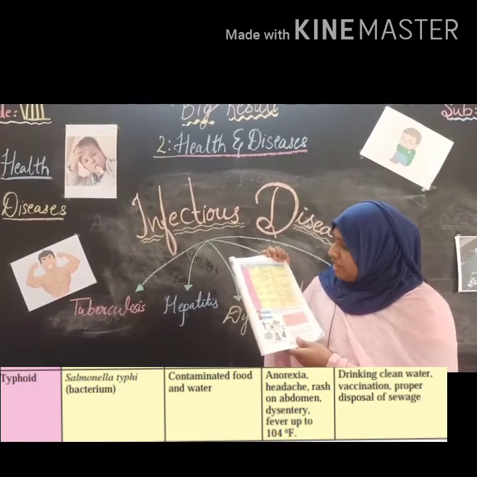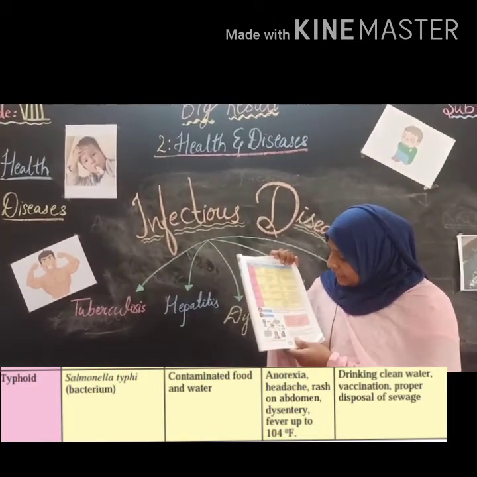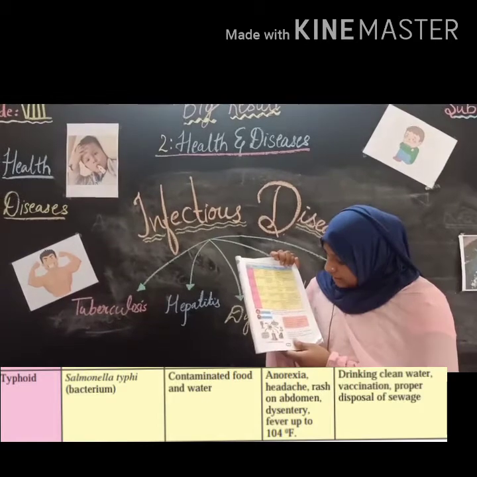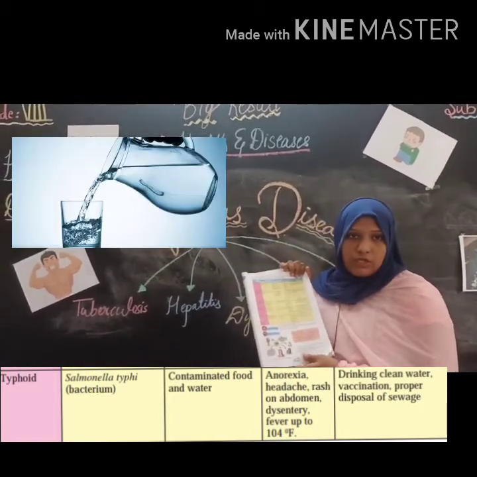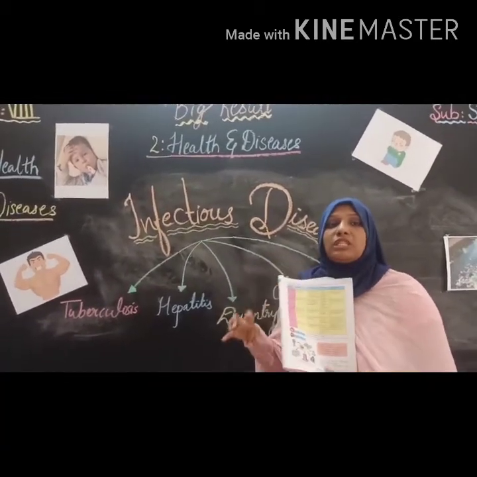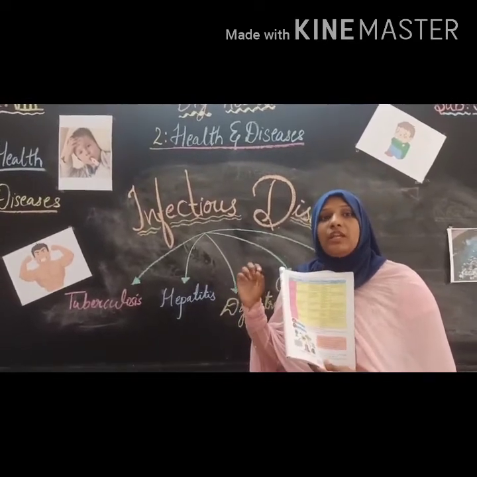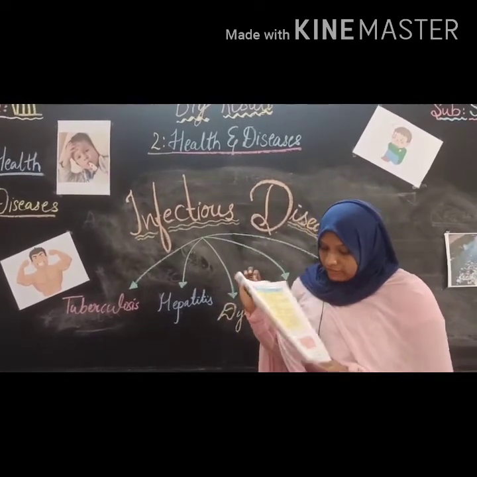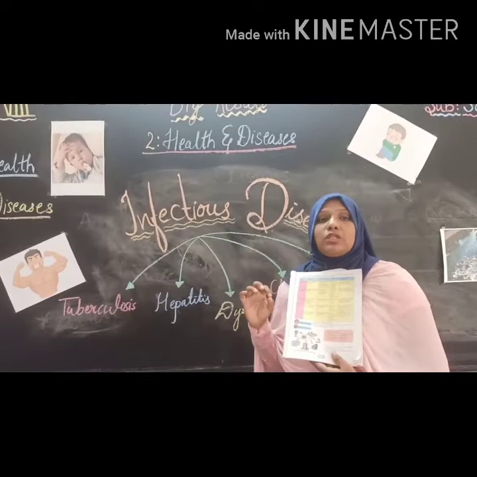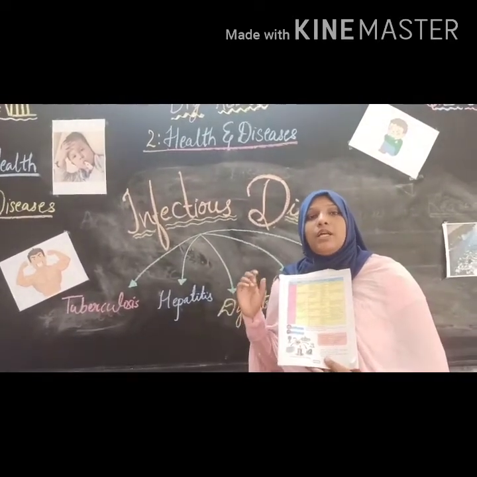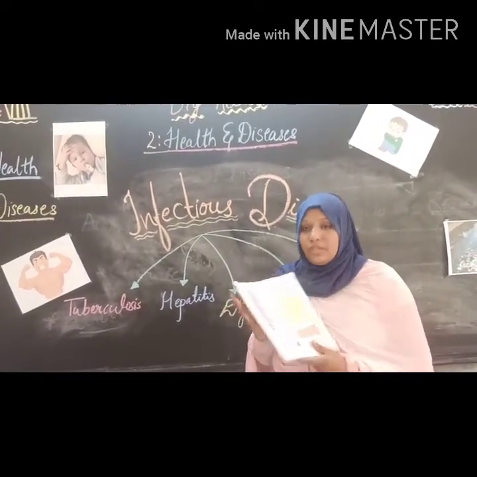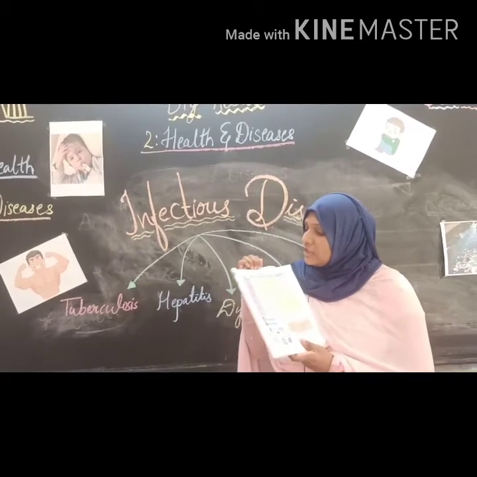And what are the prevention and treatment? Drinking and cleaning water, vaccination, proper disposal of sewage. We have to dispose of our household garbage in a proper way, and we should also drink clean water, right? So here we have done infectious diseases.